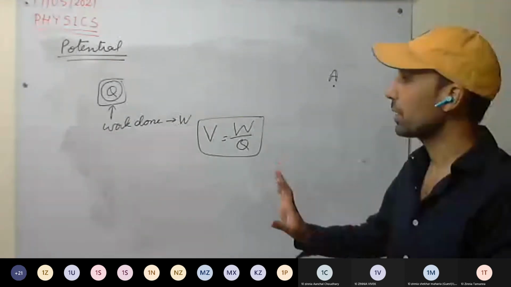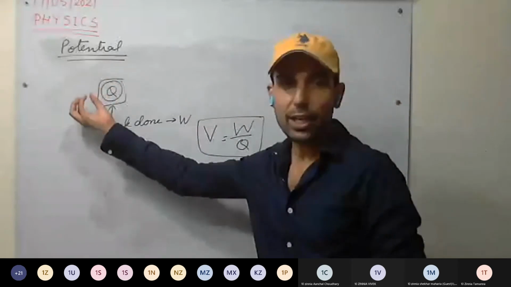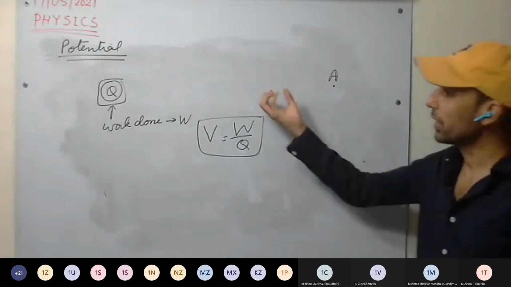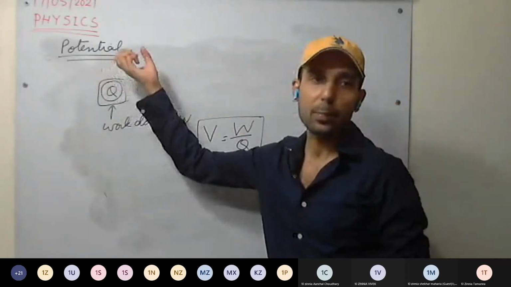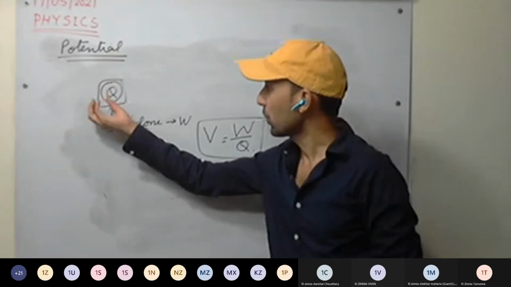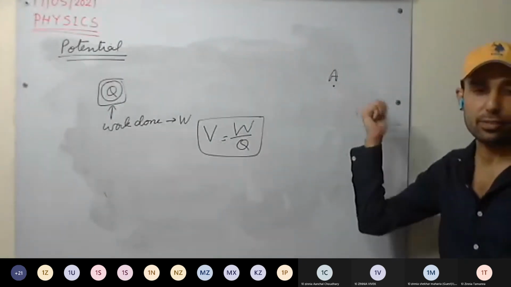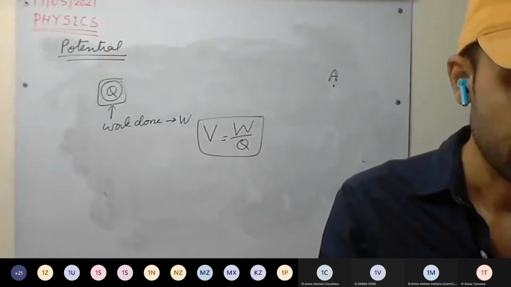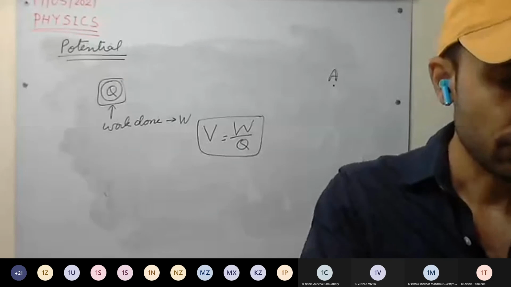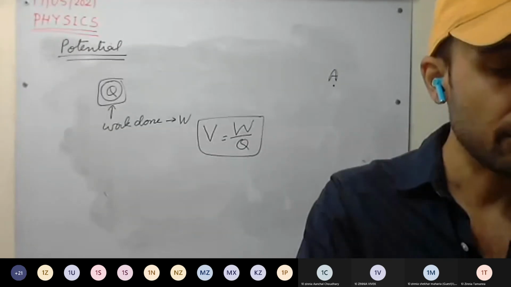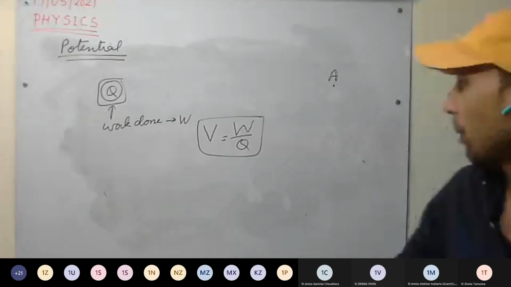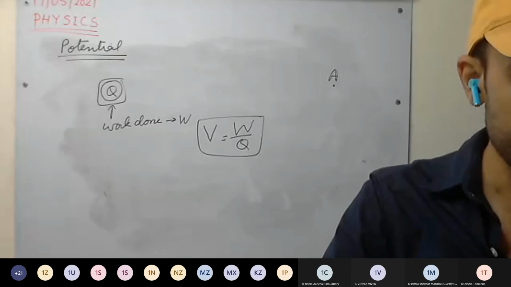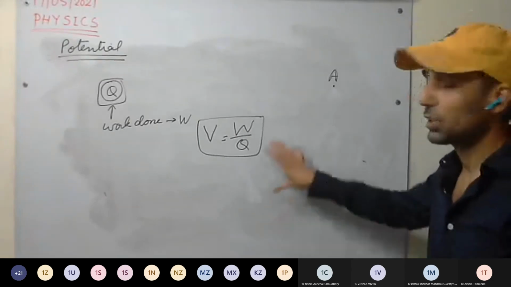Or in simple terms, we can say a unit charge we are bringing from zero potential to that point. So the work done in bringing a point charge from zero potential to that point will be equal to the potential at that point. So the definition of potential at a point is the amount of work done per unit charge in bringing a positive test charge from infinity to that point. This is clear, the potential definition.